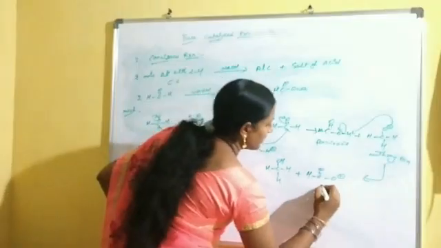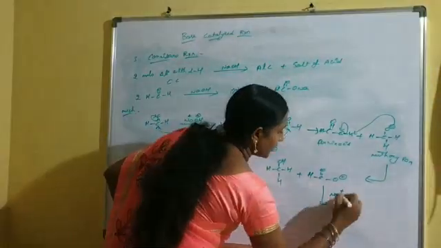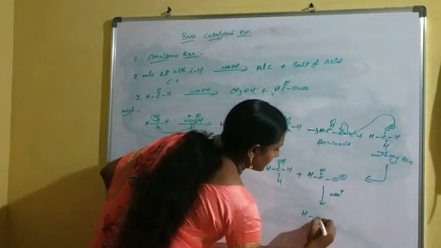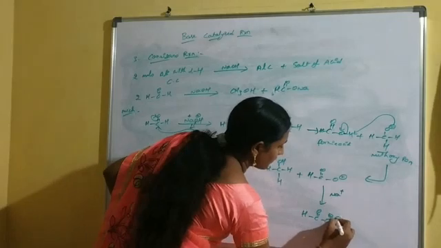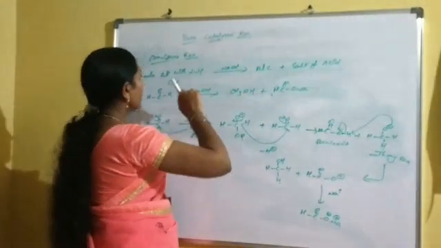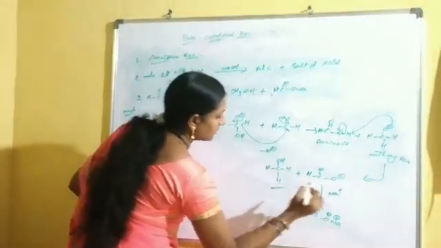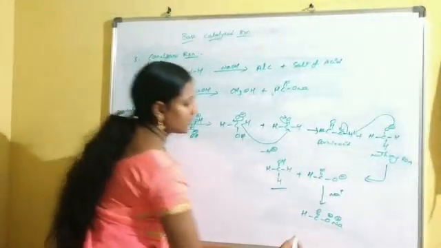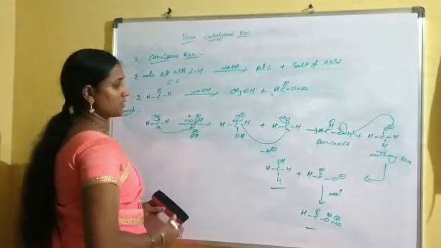Now this formate ion is bonded with partially positive sodium to form sodium formate. The products of the Cannizzaro reaction are alcohol and salts of acid. In this one, methanol is observed and also the sodium salt of the formate ion is observed.